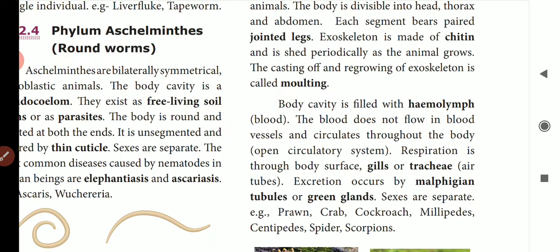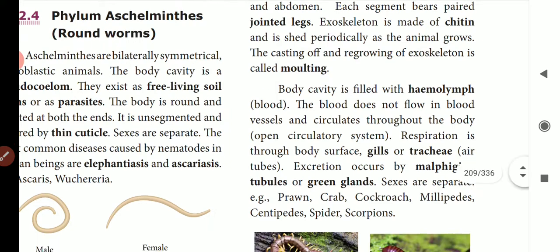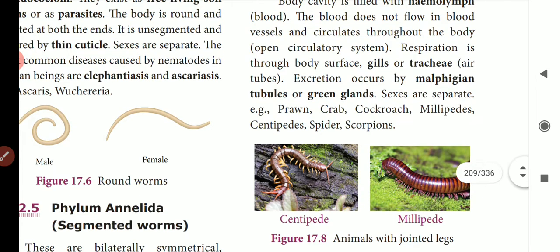They don't have proper blood vessels for circulation, so it is called an open circulatory system. They respire through gills and trachea. Excretion occurs through the Malpighian tubules, which are tubular excretory organs, and also the green glands. It is a pair of excretory organs placed on either side of their head. That is called the green glands.